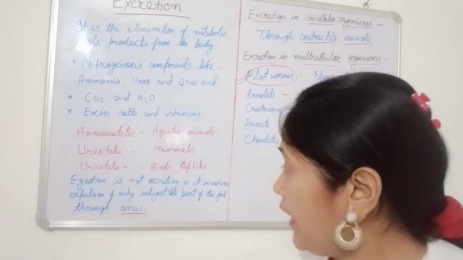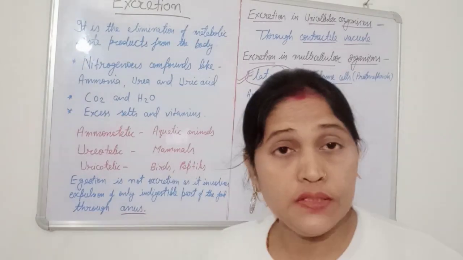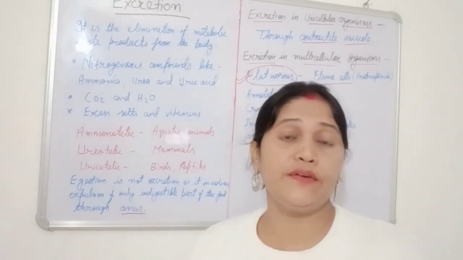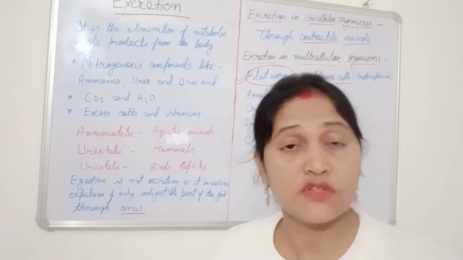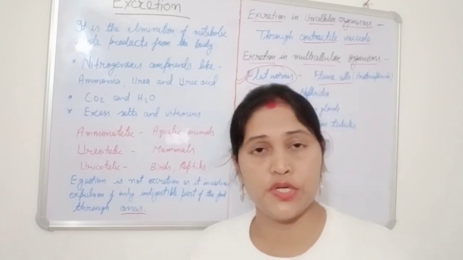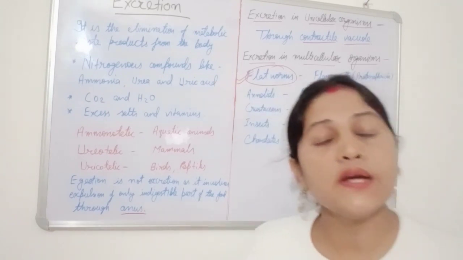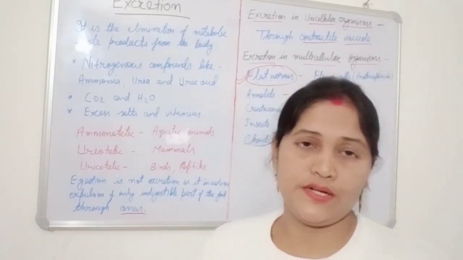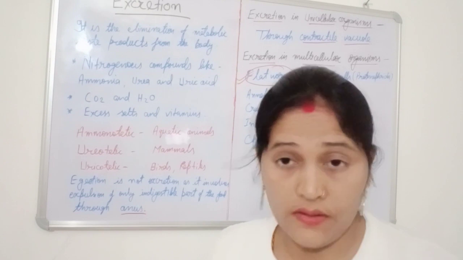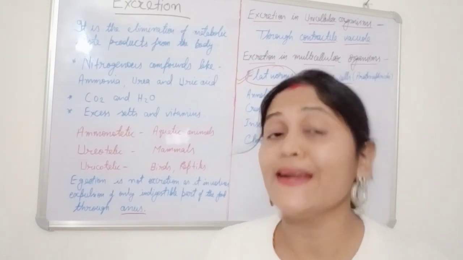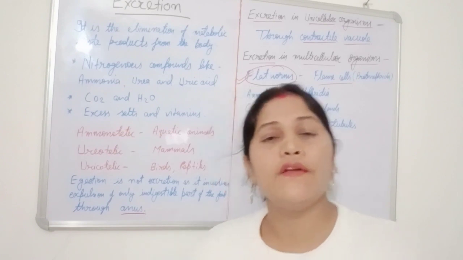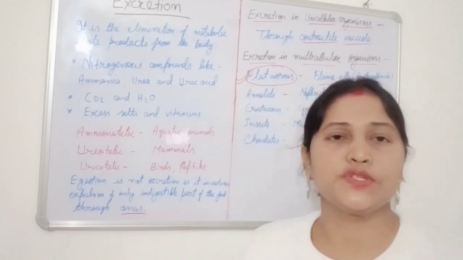The process of excretion is totally different. Excretion also involves removal and elimination, but of metabolic waste products. In the human body, the main excretory organ is the kidney, which is part of the excretory system.